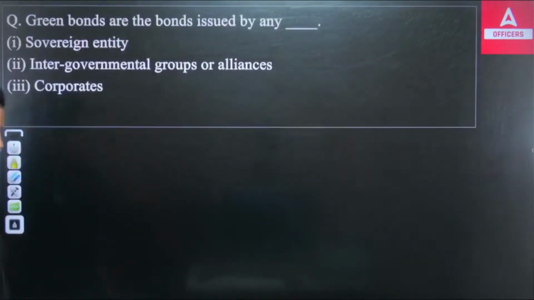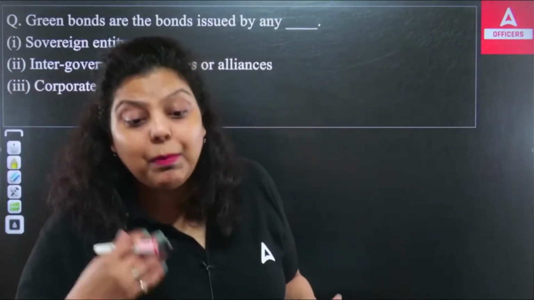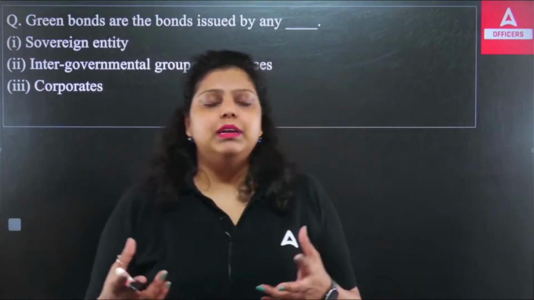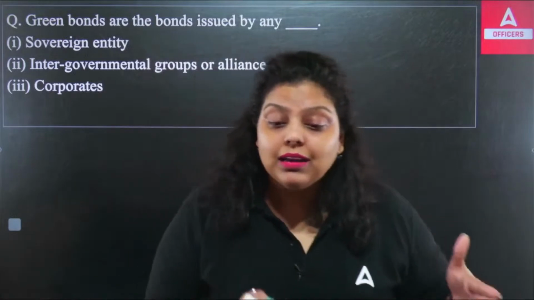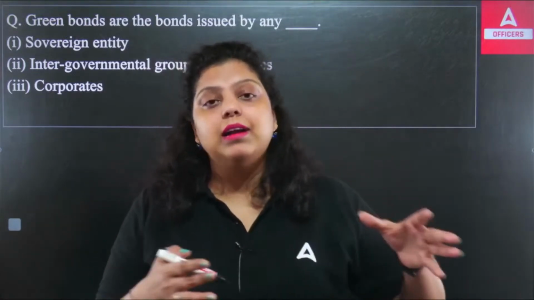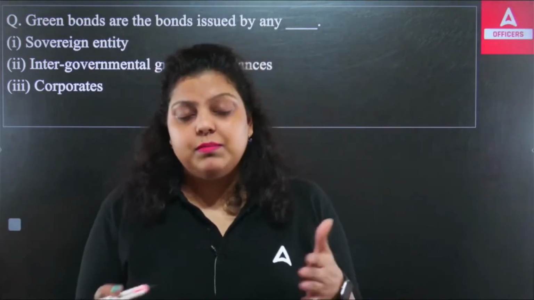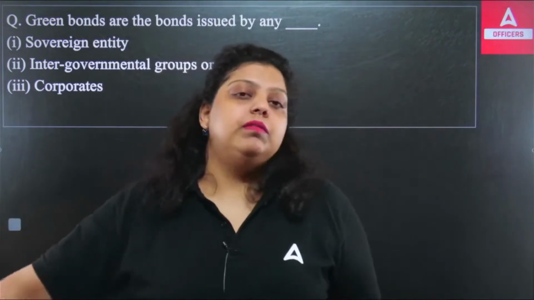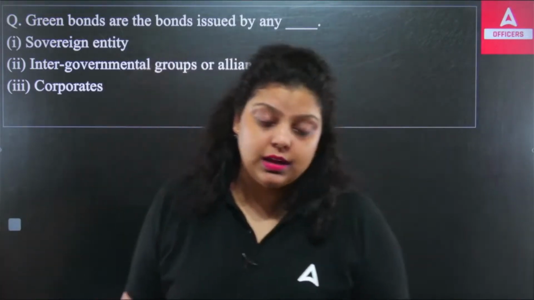Okay. So climate change is not a very ignorable thing. It's impacting the economy. It's very obvious that if there is a flood or any kind of natural calamity, landslide or earthquake, it is going to impact the lives of the people. It is going to impact their earning. If their earning is impacted, their demand will be impacted. If their demand is impacted, the production will be impacted. And similarly, the GDP and the economic growth will be impacted. So that's why we have to fight climate change.